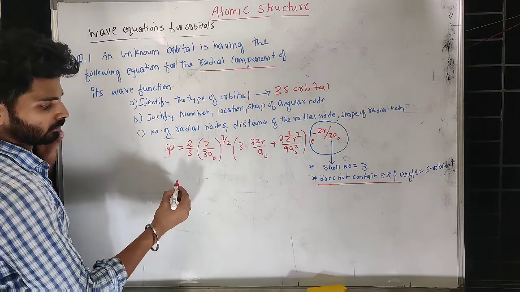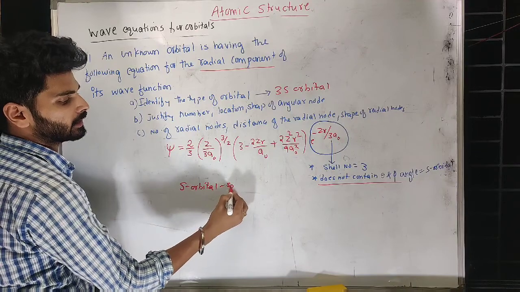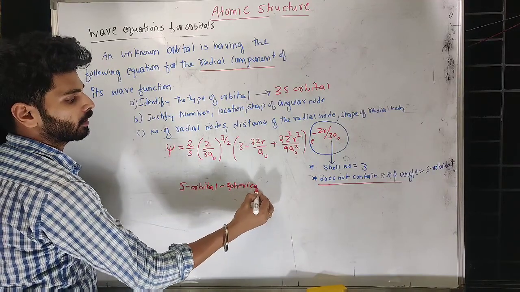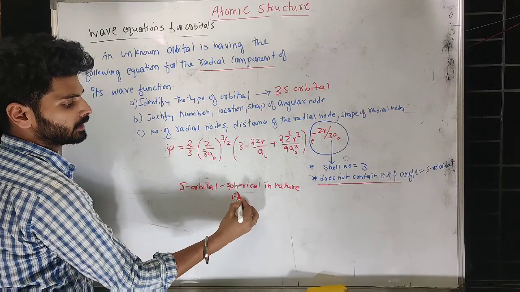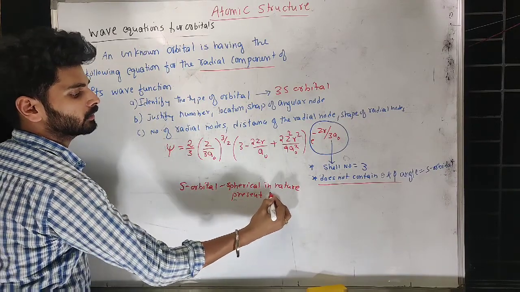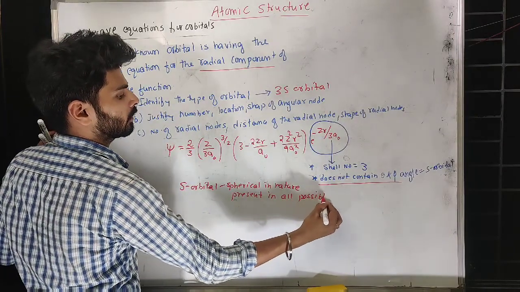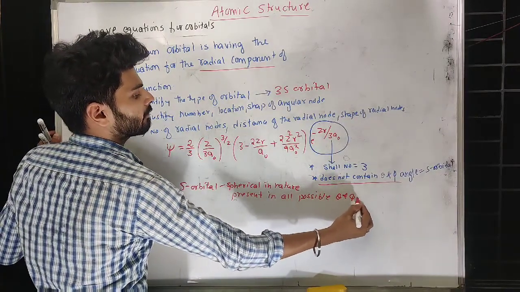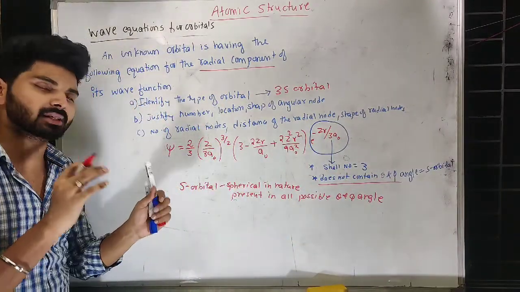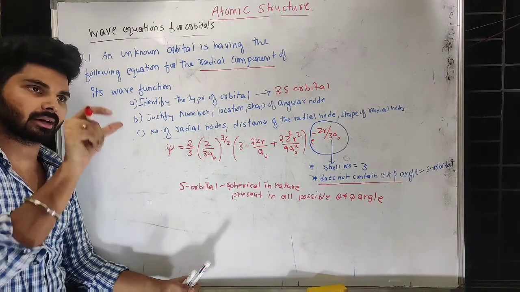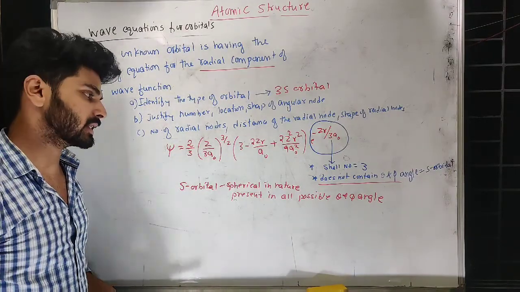Now we know the s orbital is spherical in nature, so it is present at all possible theta and phi angles. Spherical shape means its presence is there in all the angles. Maybe radius-wise, length-wise it is not present everywhere, but angle-wise it is present everywhere.